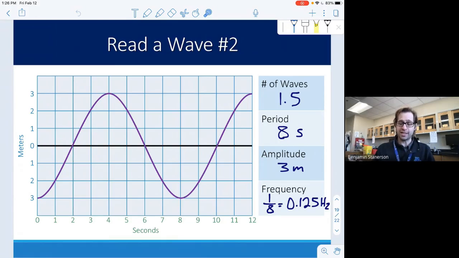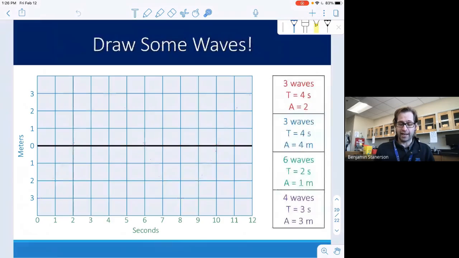The frequency would be the reciprocal of that, or 1 over the period. In other words, 1 over 8 seconds gives me 0.125 hertz for the frequency. Amplitude, count your boxes. I get 3. And those are the types of questions I'm going to have you look at and answer.